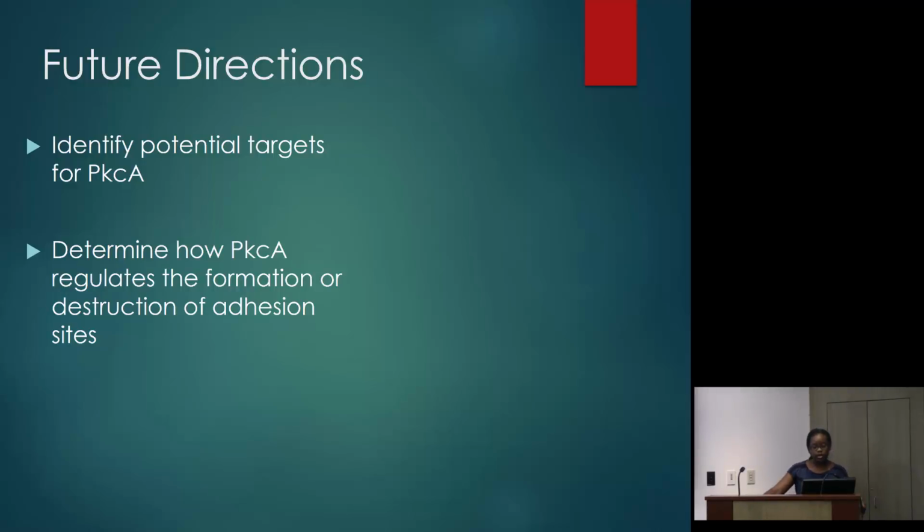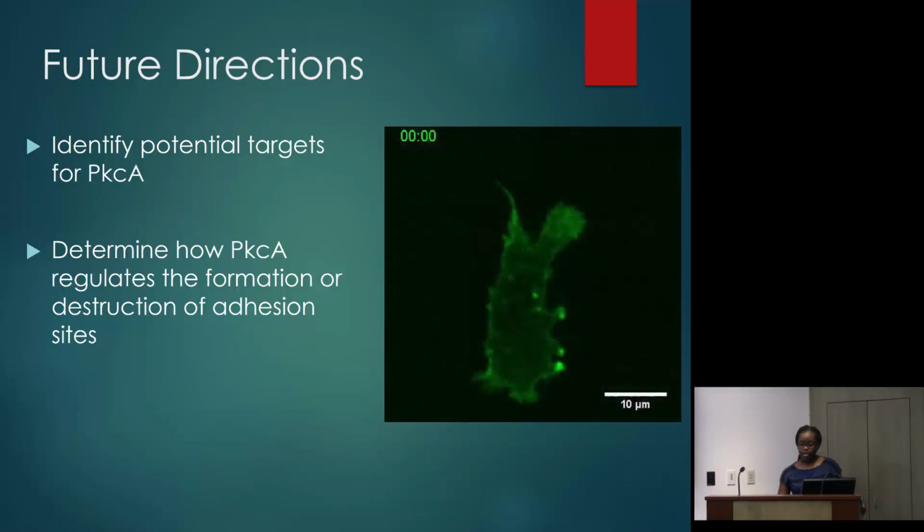And to do this, we will look at the formation of adhesion sites in real time in the wild type and mutant cell and see if there's a difference in the formation or destruction time. We started this project in the lab, and here you can see the live cell moving, and you can see the adhesion sites being created and disappearing. And like I said, we would look at the wild type cell and the mutant cell and see if there's a difference between the 2.